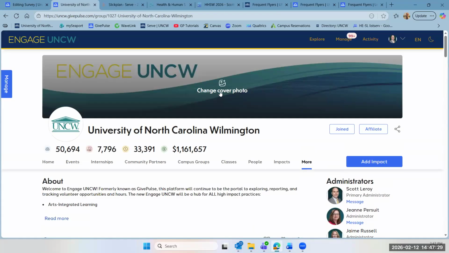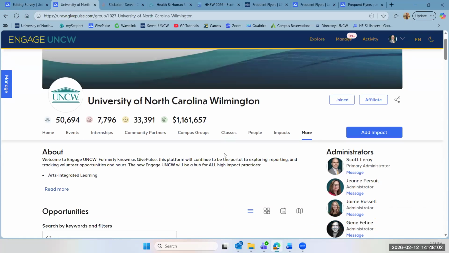Engage UNCW or GivePulse use the term impact to describe the hours you log when you volunteer. So if you register for your volunteer service event in GivePulse, your impact will automatically be recorded when you attend the volunteer opportunity, either when somebody checks you in or when you receive the email notification asking you to confirm your participation. So that's if you signed up for a volunteer opportunity through GivePulse.